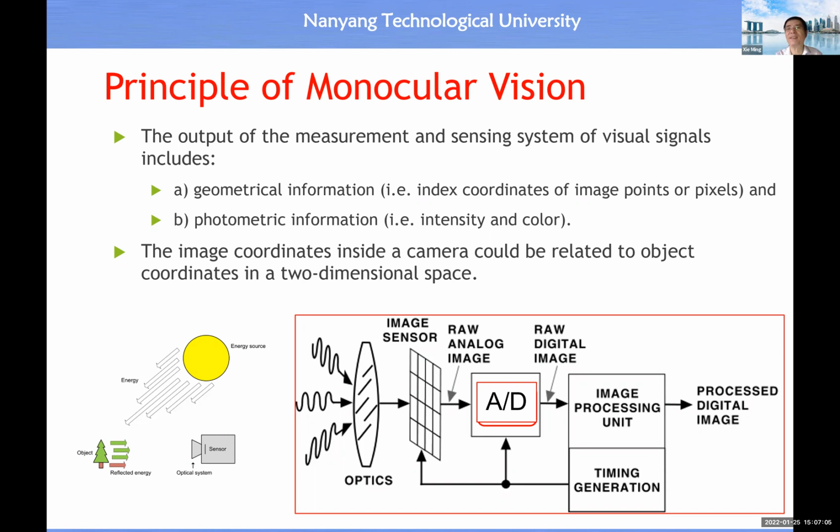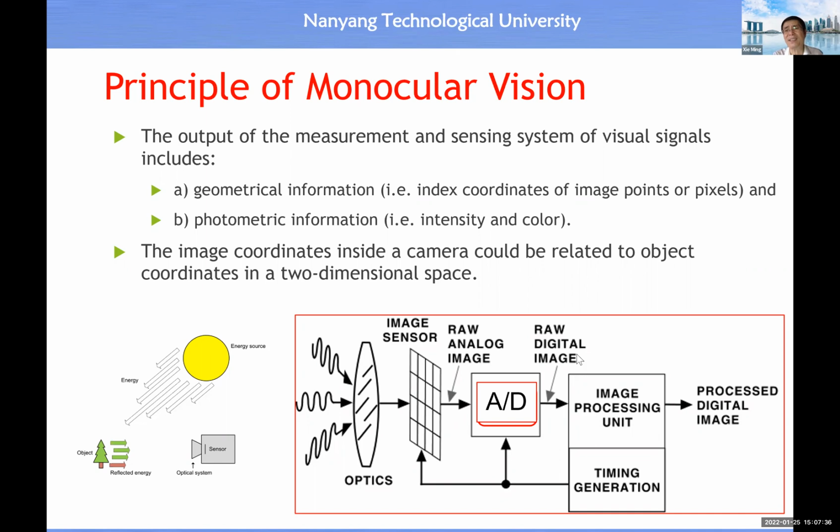Then all the light will be captured by the lens to form an optical image. Then the image sensor will convert the optical image into an analog image. Then the analog image could be transformed into a time function of the voltage. Then the time function of the voltage could pass through the microcontroller. The AD converter is basically a part of the microcontroller. Then after that, we have a digital image.